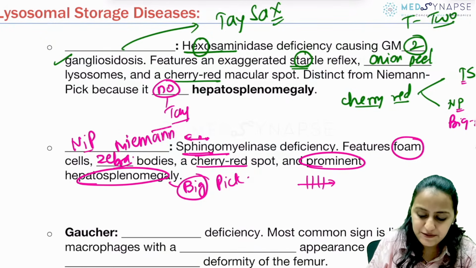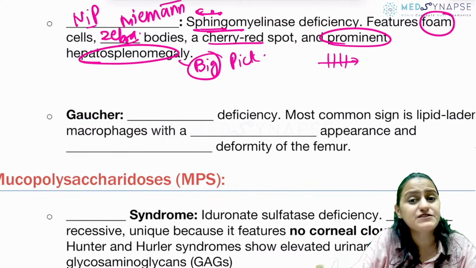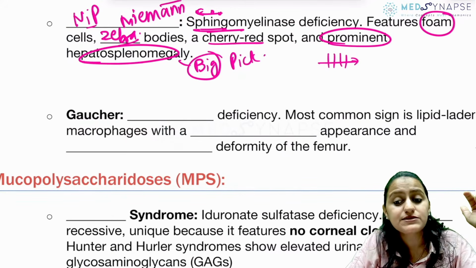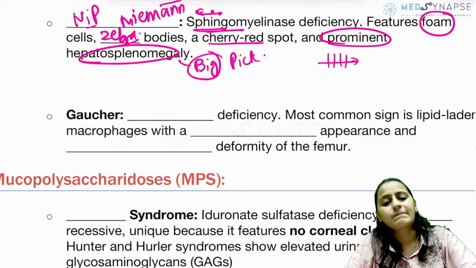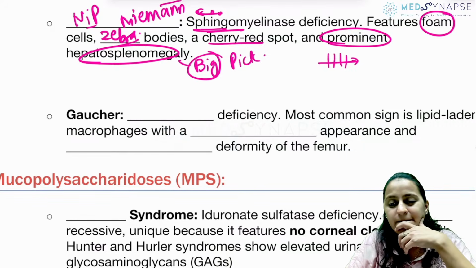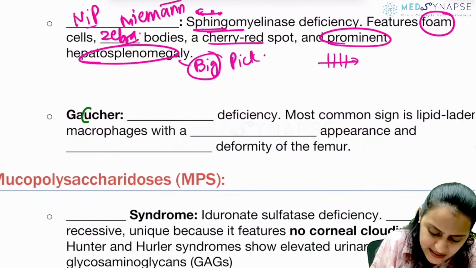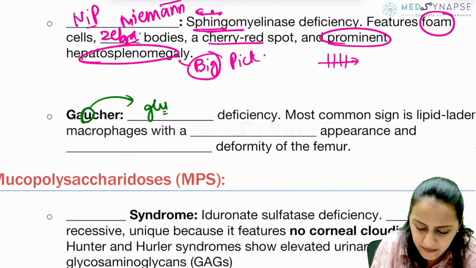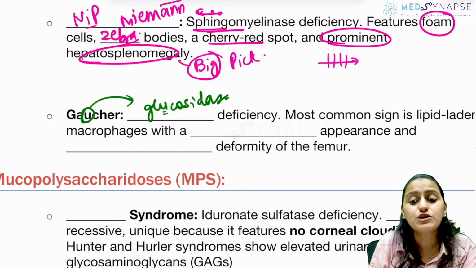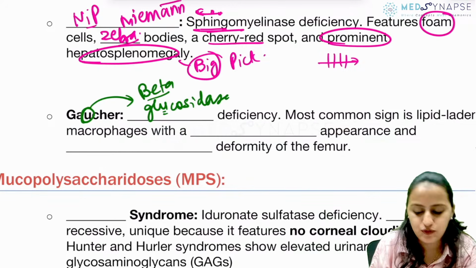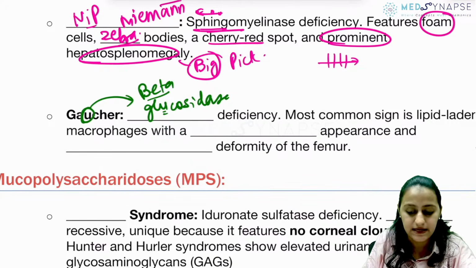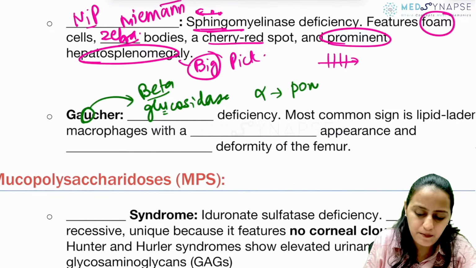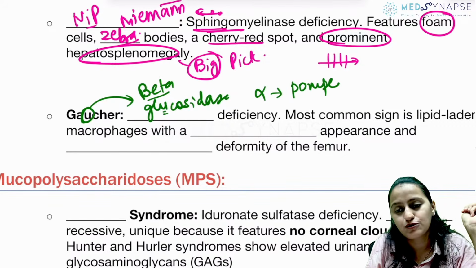Okay? Next one, Gaucher's. Gaucher's is what enzyme deficiency? Glucosidase or galactosidase? Remember, Gaucher's is important. U is what you have to remember. It is glucosidase. What glucosidase? Beta glucosidase. Okay, glucosidase or glucocerebrosidase. It is beta, not alpha. Alpha is in Pompe's, the alpha glucosidase we saw just now.